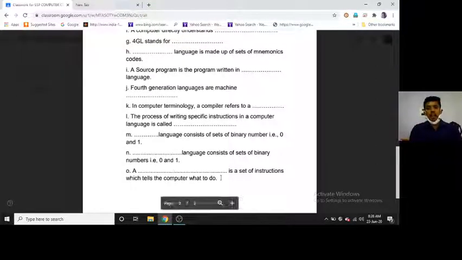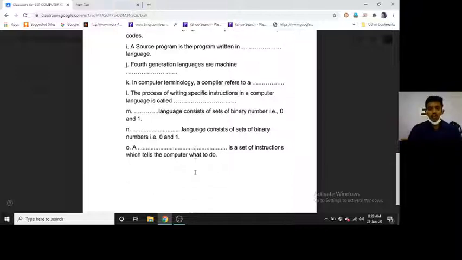A program is a set of instructions which tells the computer what to do.